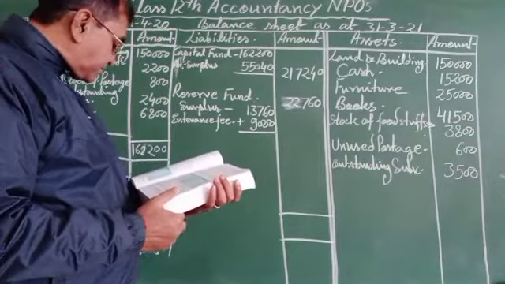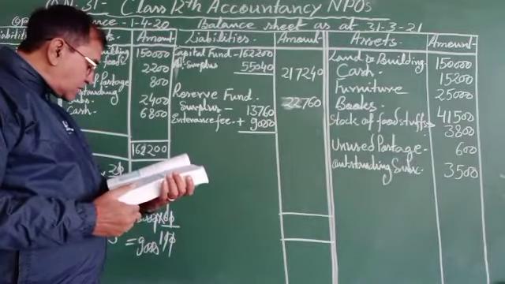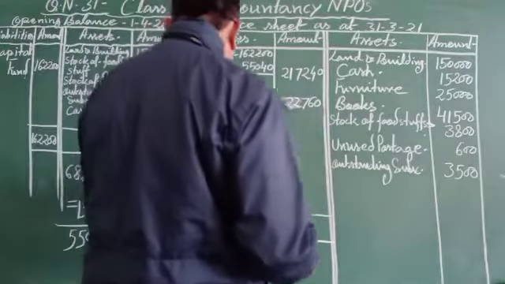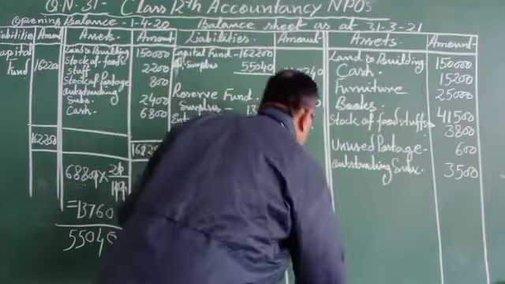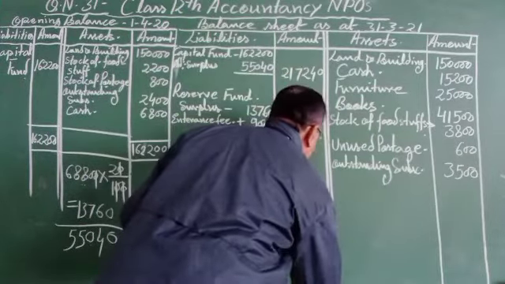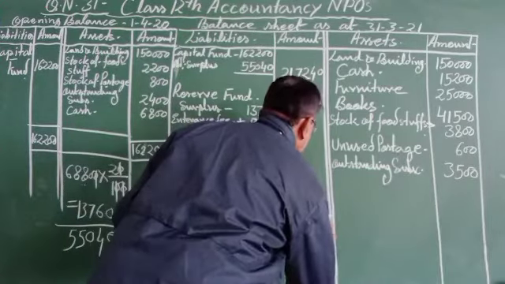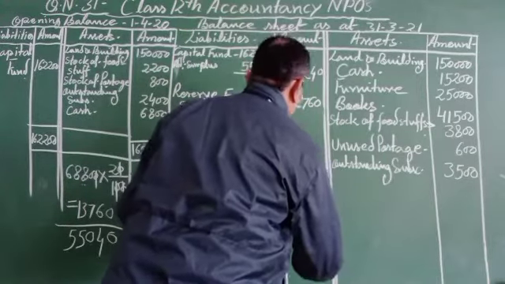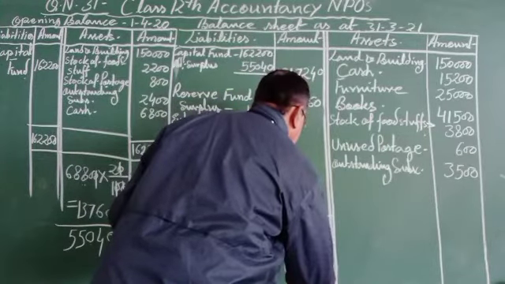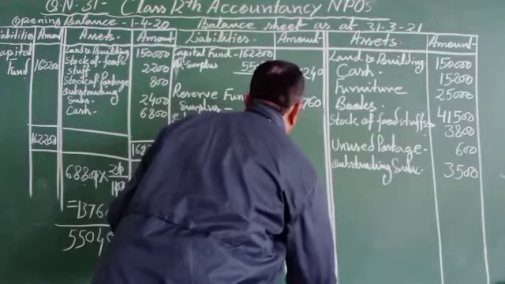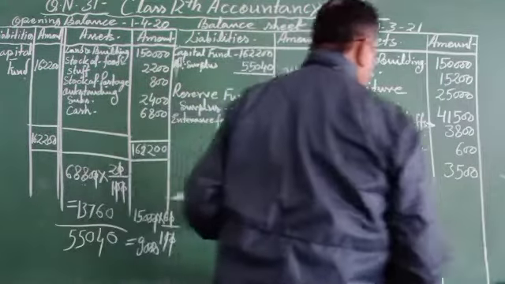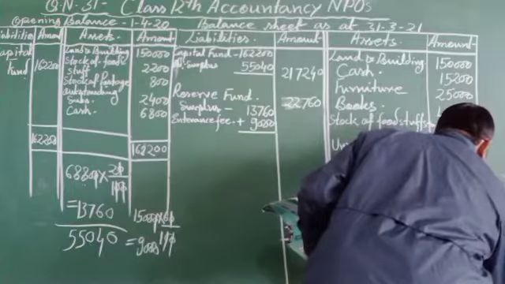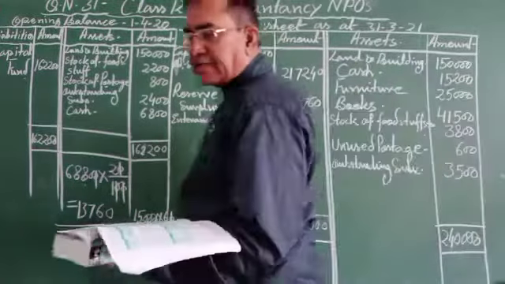The total will be 2,40,000. Total will be 2,40,000.